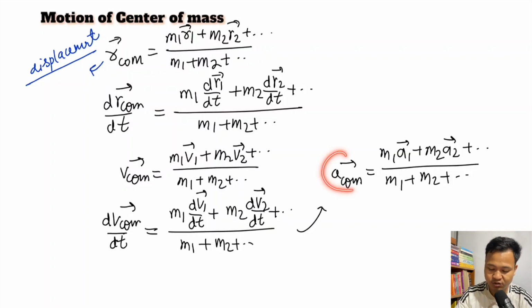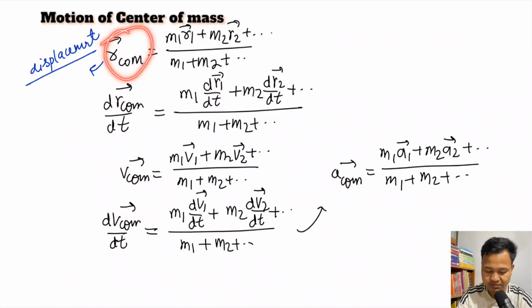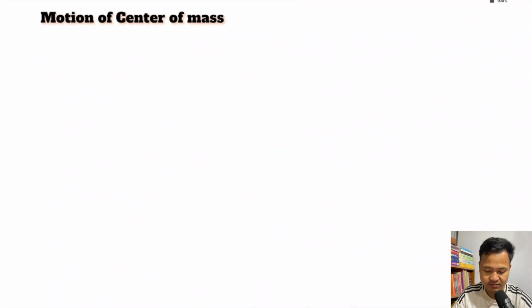Now acceleration of center of mass is a derivative of velocity of center of mass, which is a derivative of displacement of center of mass. Okay, so we will have some questions based on this one. So suppose, for example, a body has forces on it.